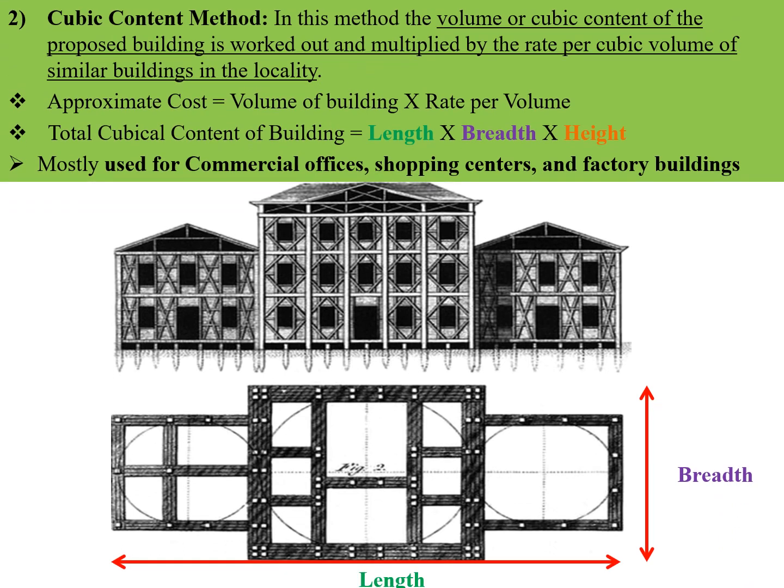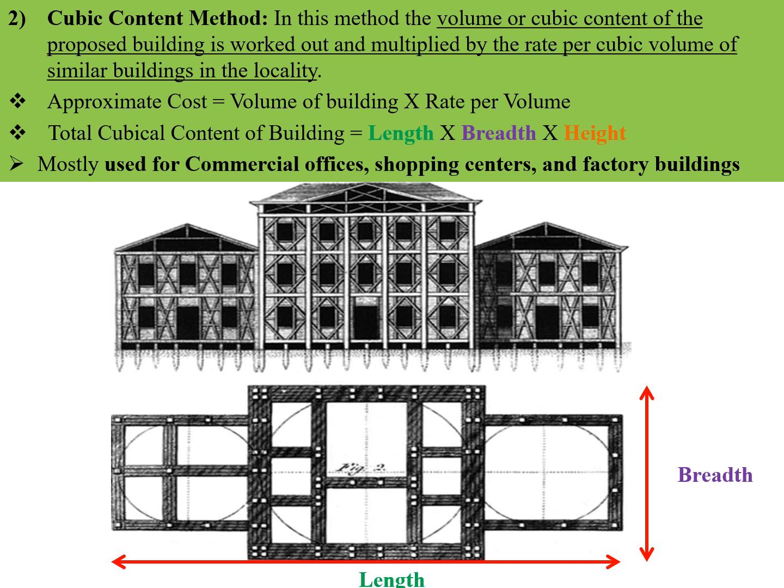Next is the cubic content method. Now as the word signifies cubic, it is going to have three dimensions. It is going to consist of length, breadth and even the height component. Right? This method is much more accurate than what we did with the plinth area method.